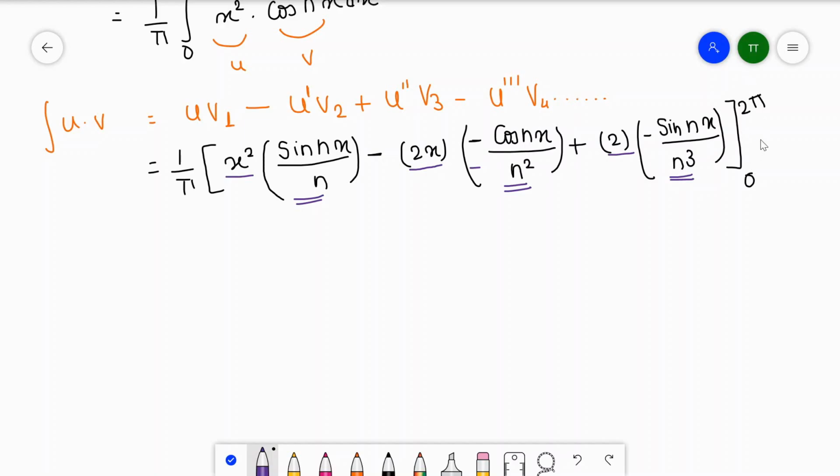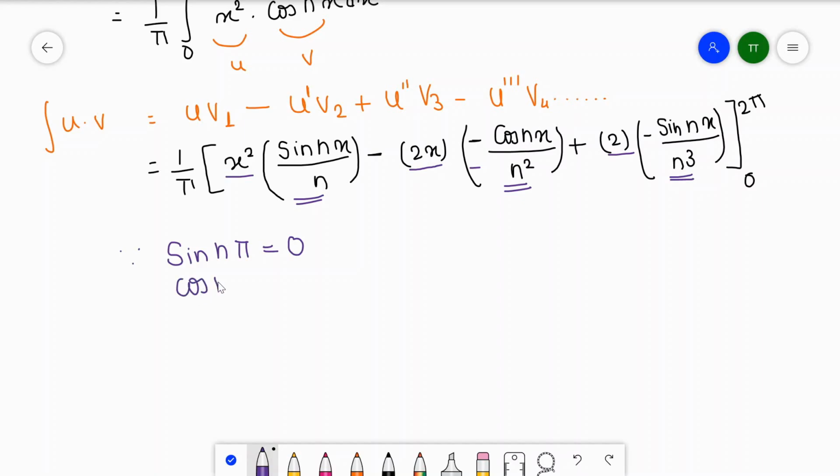And now we will put the upper limit and lower limit. Before we do that, let's recall what sine n pi is. Sine n pi will be 0, where n is equal to 1, 2, 3, 4, 5, 6 and so on. So sine 1 pi, sine 2 pi, sine 3 pi, sine n pi will be 0.